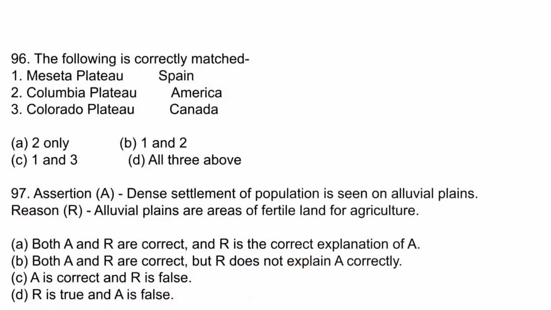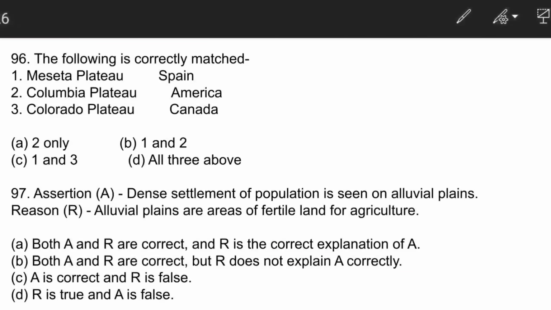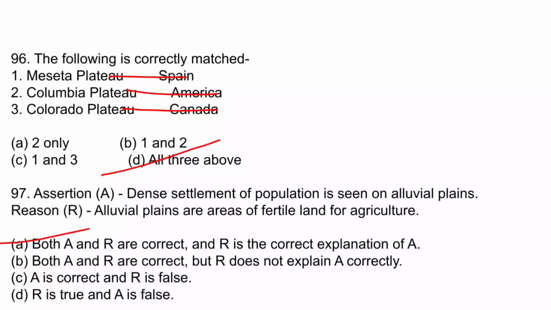The next question is about plateaus. Meseta Plateau is located in Spain, Columbia Plateau in America, Colorado, Canada. So all the three above is the correct answer. The next question is, dense settlement of population is seen on the alluvial plains. The reason is alluvial plains are areas of fertile land for agriculture. So here A is the correct answer.